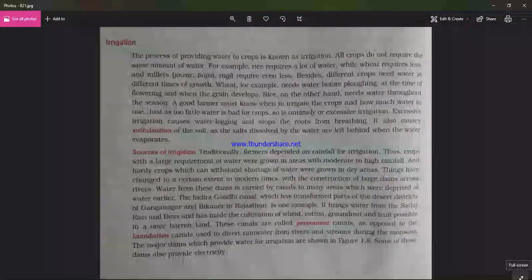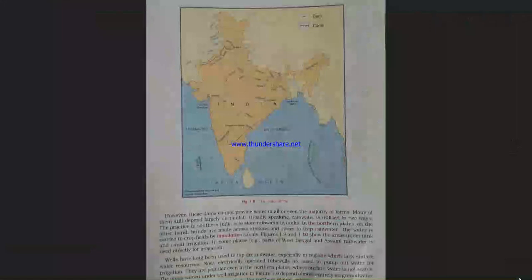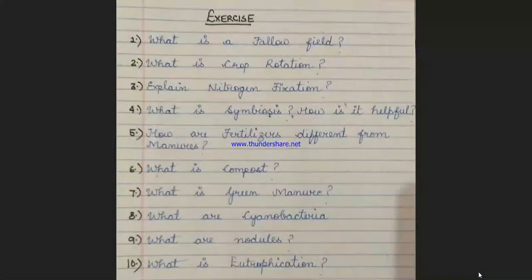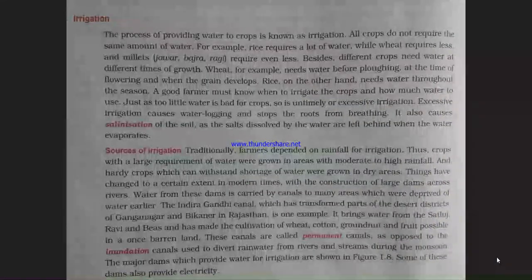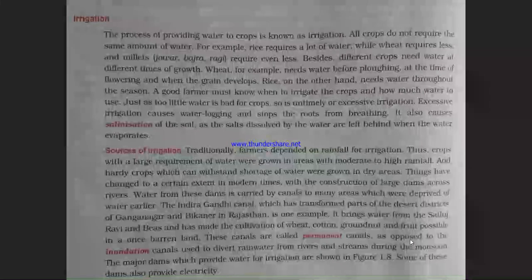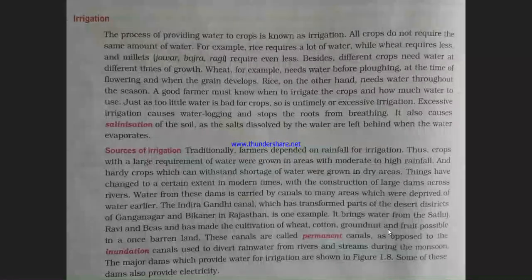Hello dear students, this is part 3, chapter 1, food production. Today we will be starting with an important topic, that is irrigation. In my previous video, I explained fixation of nitrogen, how plants use atmospheric nitrogen to prepare food. This is another important topic, that is irrigation.